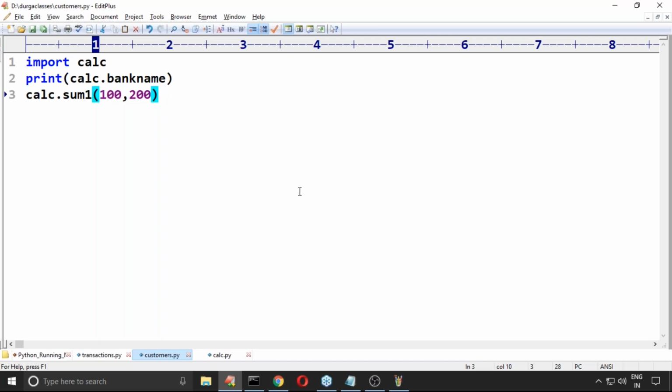Can we call transactions.py in customers.py, which contains calc.py? No, it is not possible. As of now, the location is the same, but at the next level we will talk. This file may be available in some other folder also. Even that is acceptable. That concept is called the packages concept. We will take care of it.